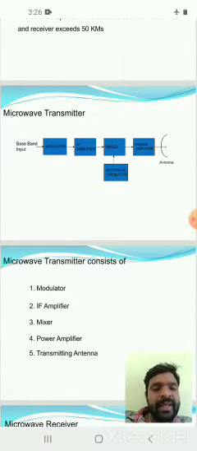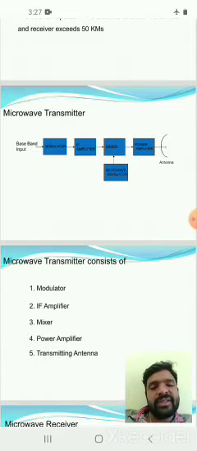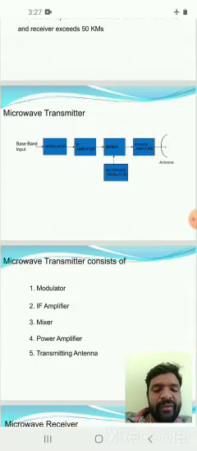The mixer receives the signals from the IF amplifier and also from the microwave oscillator source. The microwave oscillator generates very high frequency, above 1 gigahertz.